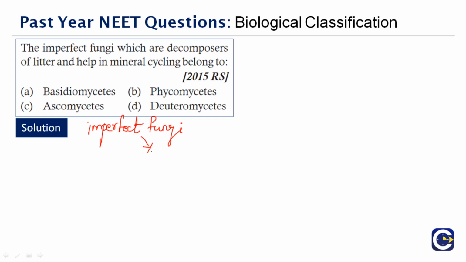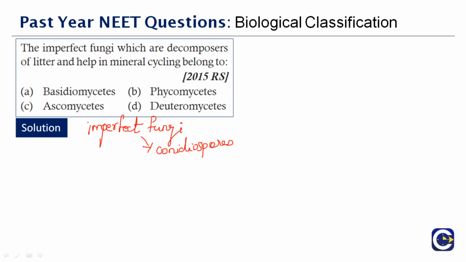So what is meant by deuteromycetes? They undergo asexual reproduction, and their mode of reproduction is with the help of conidiospores. That also we discussed in the earlier question. They are called imperfect fungi when compared to the other fungi, because they do not reproduce sexually.